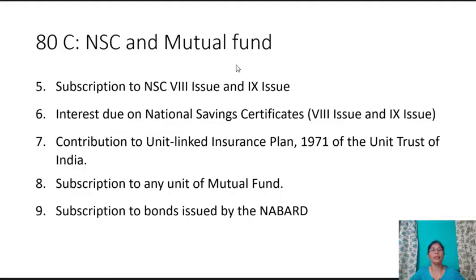NSC and mutual fund: National Savings Certificate, subscription to NSC 8th issue and 9th issue, interest due on NSC 8th issue and 9th issue, contribution to Unit Linked Insurance Plan 1971 of Unit Trust of India, subscription to any unit of mutual fund, and subscription to bonds issued by the NABARD.